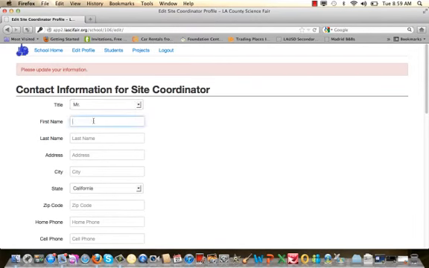First field is name, last name, Gilbert, the address, and this is asking for my home address.